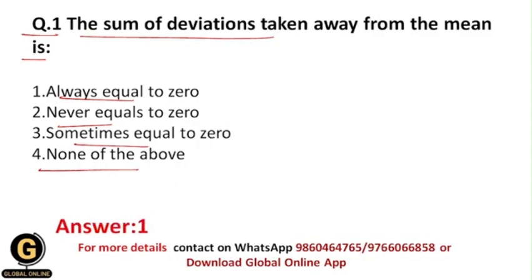So now let us see what exactly is the reason behind this. Okay, this happens because of the property that the arithmetic mean is characterized as the center of gravity. Okay, there is a property of arithmetic mean, and this is called center of gravity. Okay, what does it mean? Its meaning is that the sum of positive deviations from the mean is equal to the sum of the negative deviations. So whenever you take the positive deviations from the mean and do the summation of that, then that summation is equal to the sum of negative deviations.